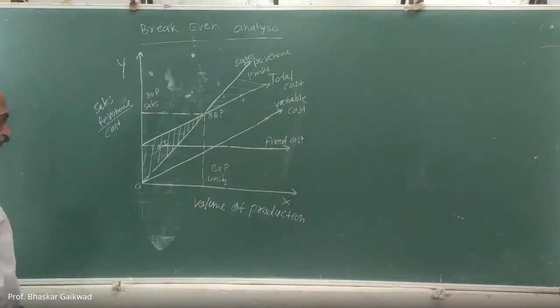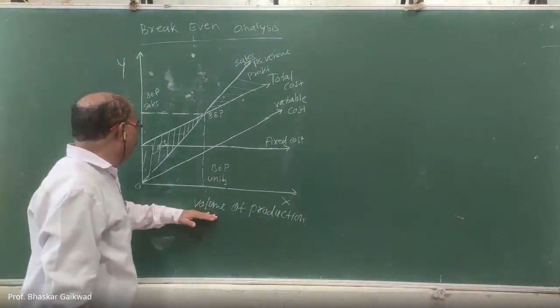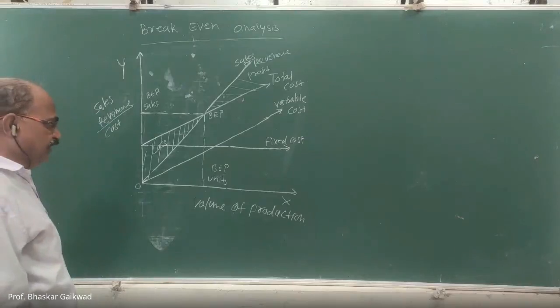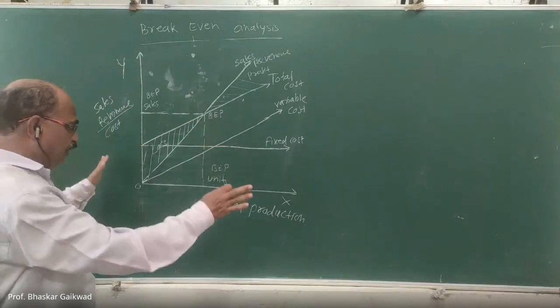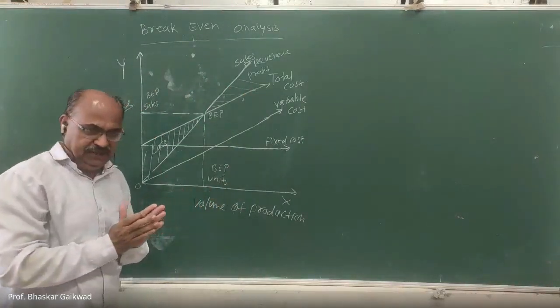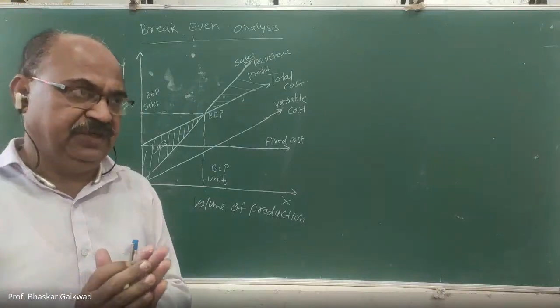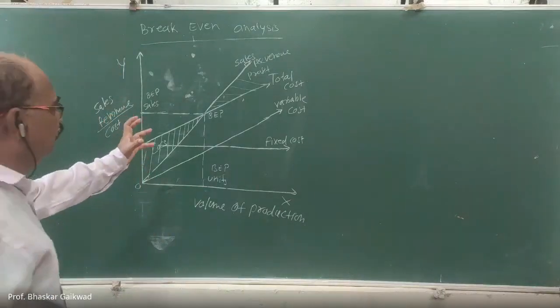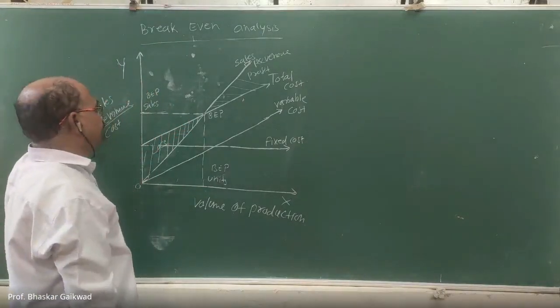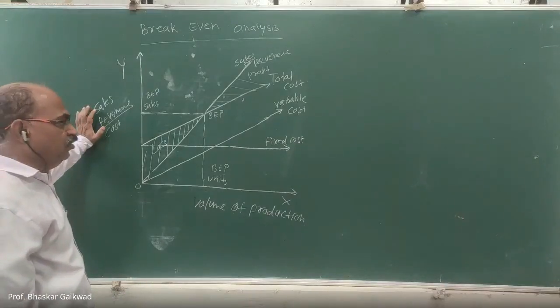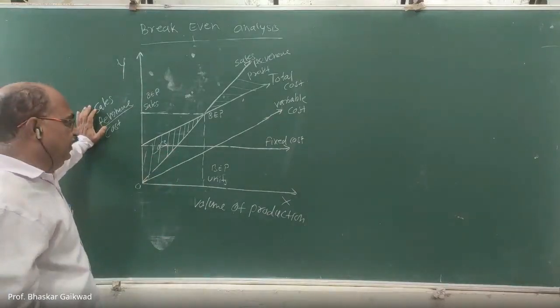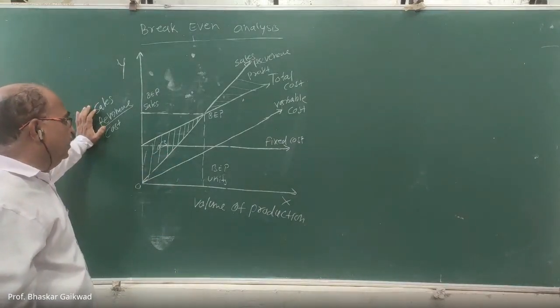within this, volume of production versus sales revenue is there. Okay, but only by making this graph, it is not sufficient. We have to find out certain output from this graph. So what is the actual output? How can we make the relations here?